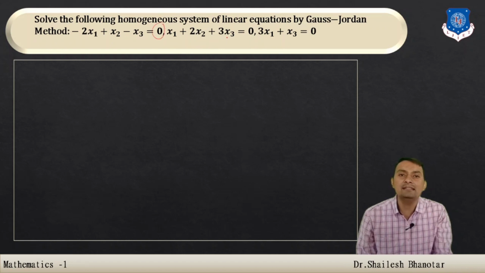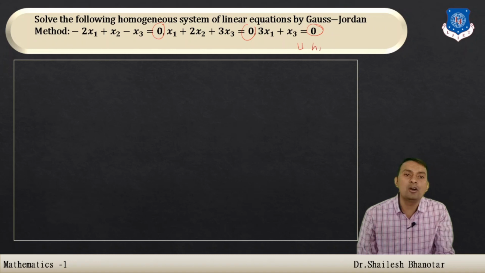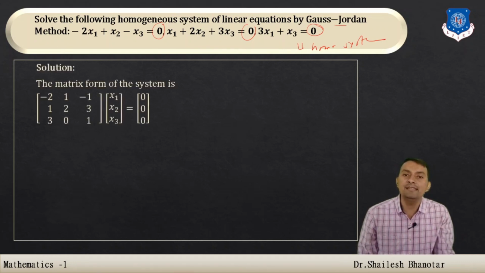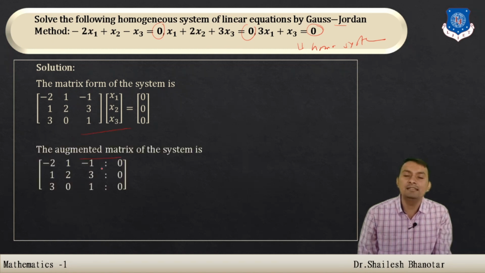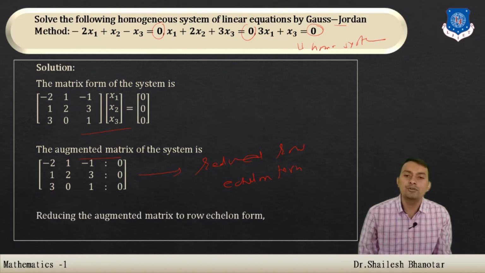The right hand side is 0, therefore we can say this is a homogeneous system, and we are going to apply Gauss-Jordan. Here we convert the given system to matrix form, write the augmented matrix, and convert it first to the row equivalent form and then to the reduced row equivalent form.